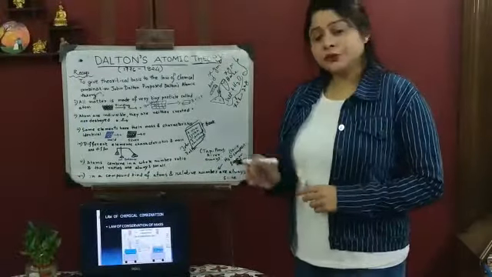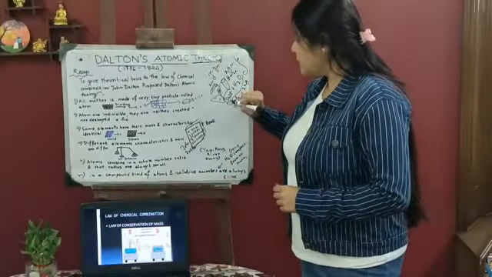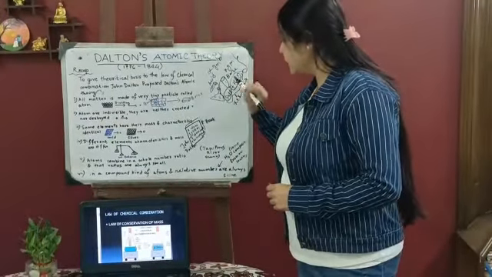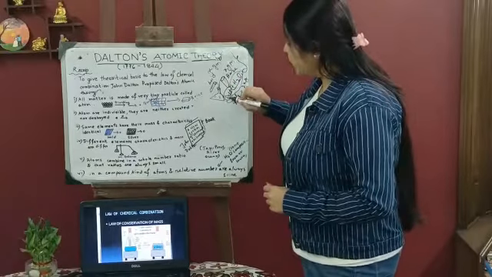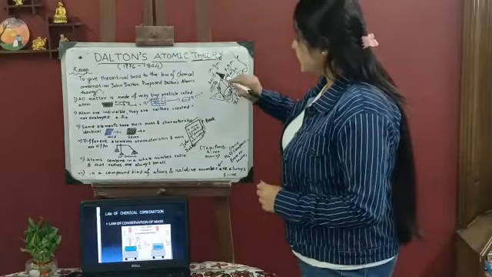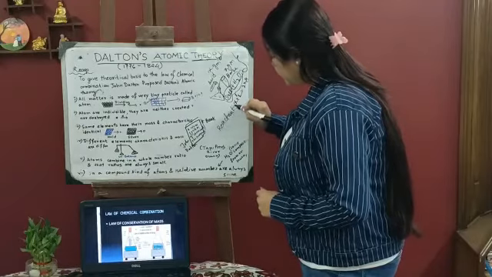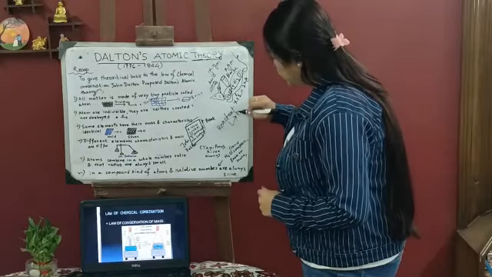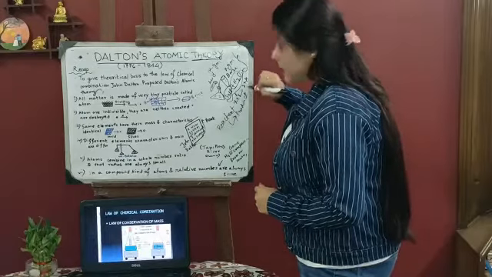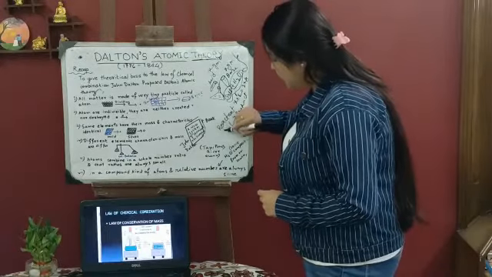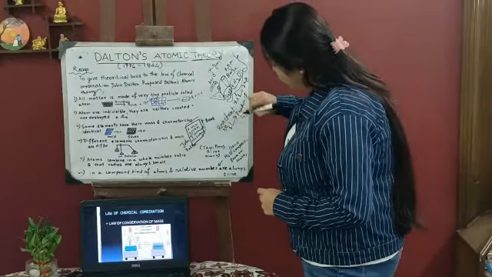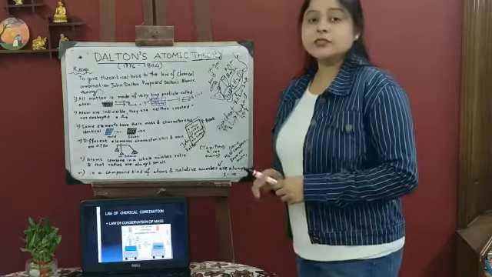Though new matter is forming, that is salt and water, which is made from acid and base, their quantity remains the same. That is, the reactant and product are in the same amount. If the reactant is 50 gram, the product forming is also 50 gram, though new mass is formed.